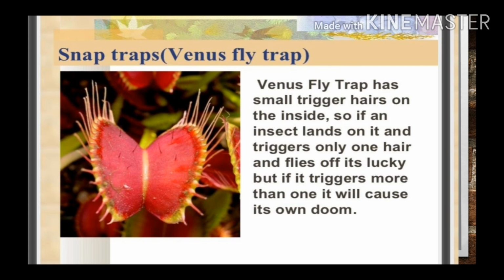Now the next one, Venus flytrap. The Venus flytrap has small trigger hairs on the inside. You can see the hairs in the image. If an insect lands on it and triggers only one hair and flies off, it's lucky. But if it triggers more than one hair, it causes its own doom, because the trap will close and the insect will be digested.